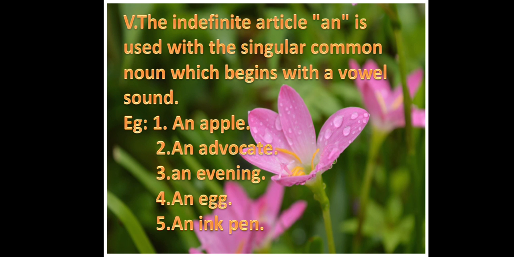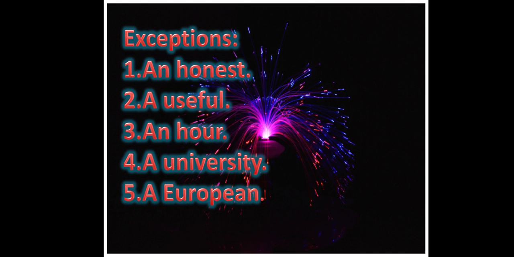In the fourth example, an egg. Egg starts with a vowel sound. In the fifth example, an ink pen. We can't say a ink pen because the word ink starts with a vowel sound. But there are some exceptions to this rule also. For example, an honest. Here, if you consider the spelling of honest, it starts with h, but it is pronounced with a vowel sound.